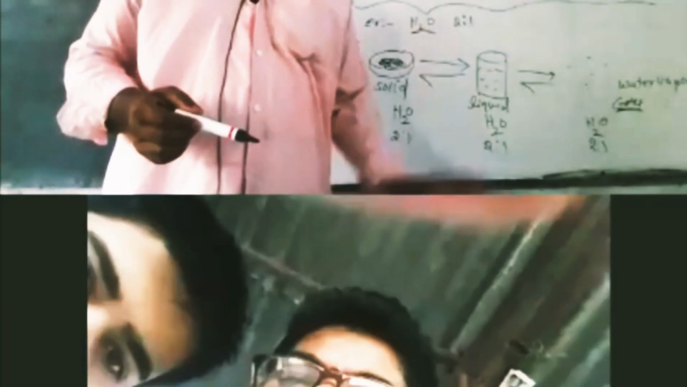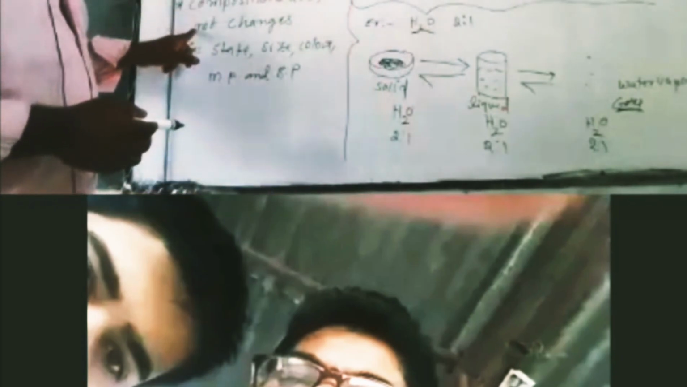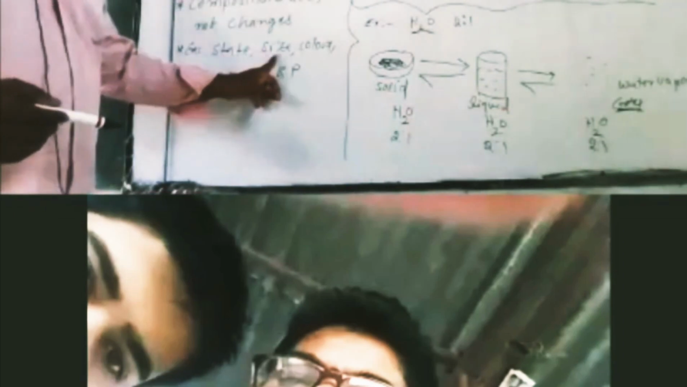So the composition is not changing, the same composition continues. This type of change is called a temporary change, and the composition is not changing. So this is the physical change. In physical changes, it depends upon the state, size, and color.